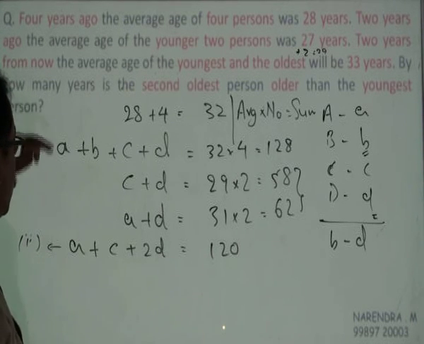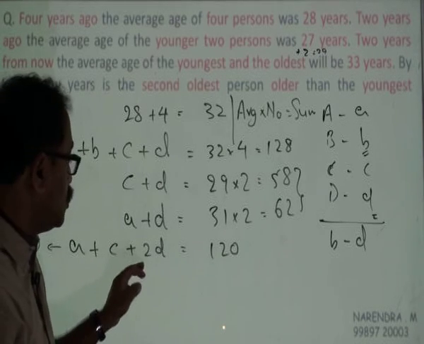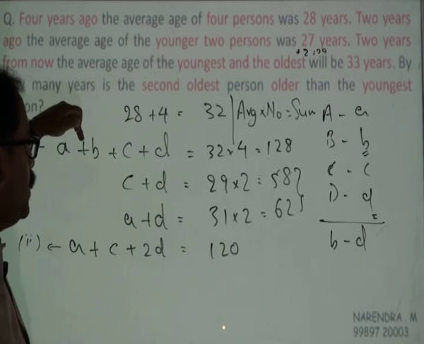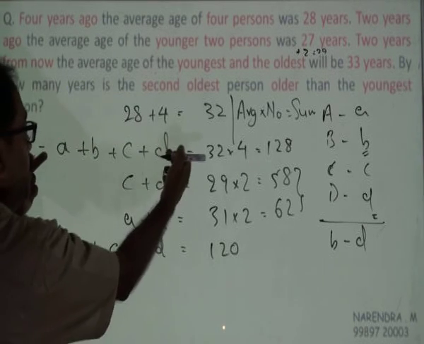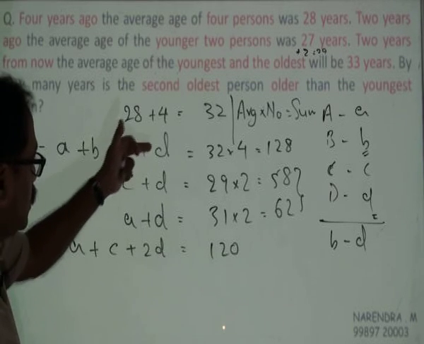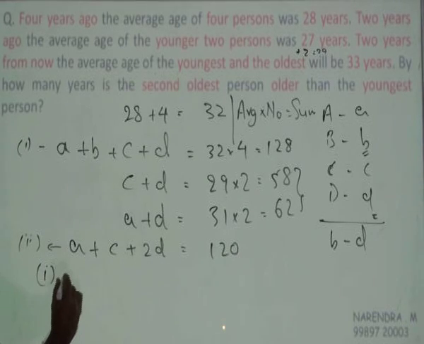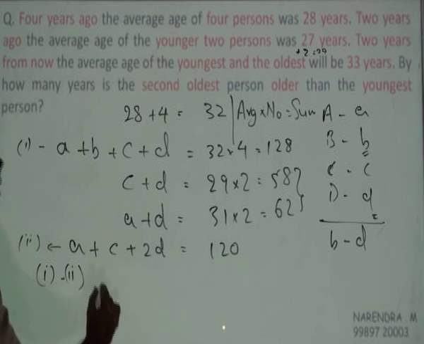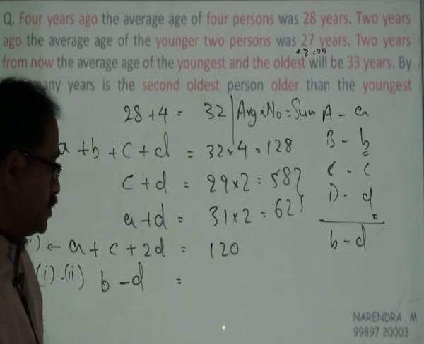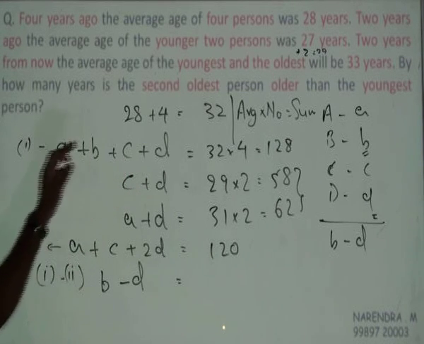If I subtract the second one from the first one, A gets cancelled, C gets cancelled, B remains and D minus 2D is minus D, so I get B minus D. So did I get the requirement? Yes, B minus D is equal to equation 1 minus equation 2.